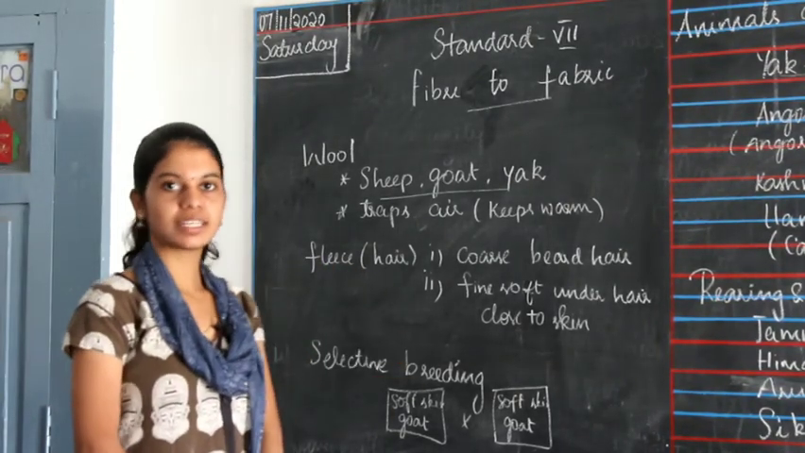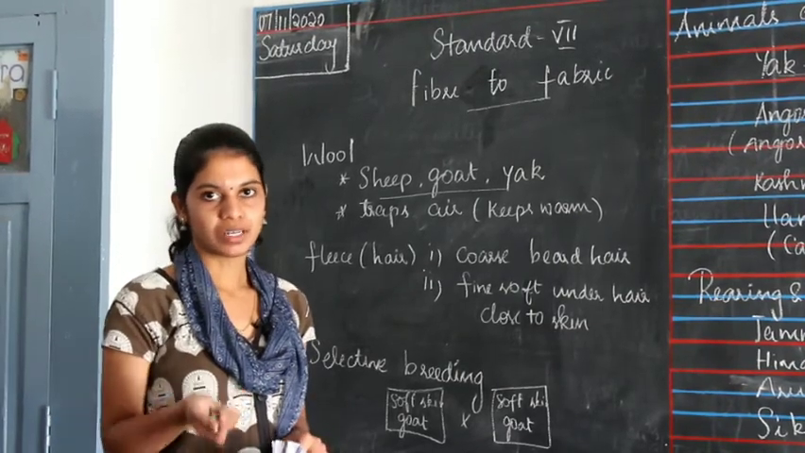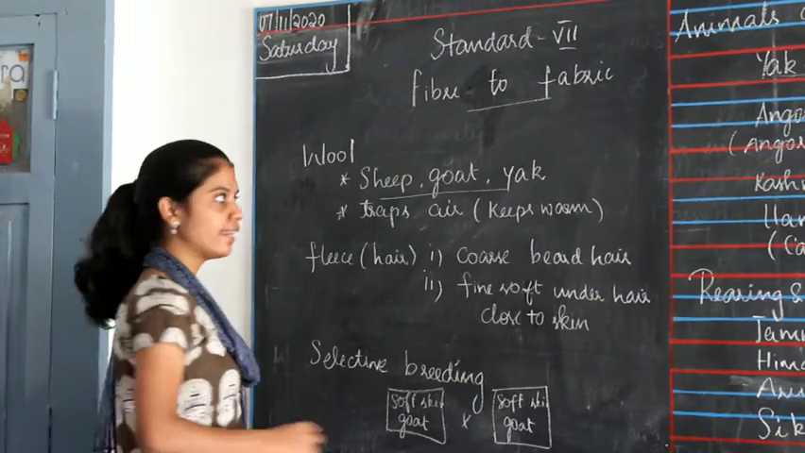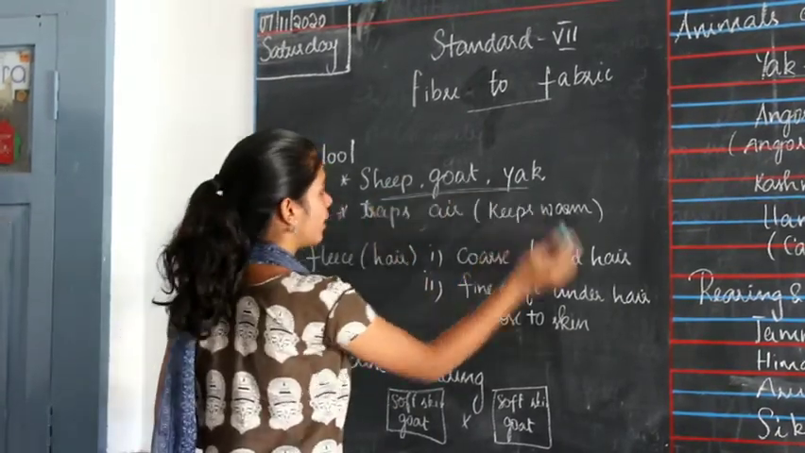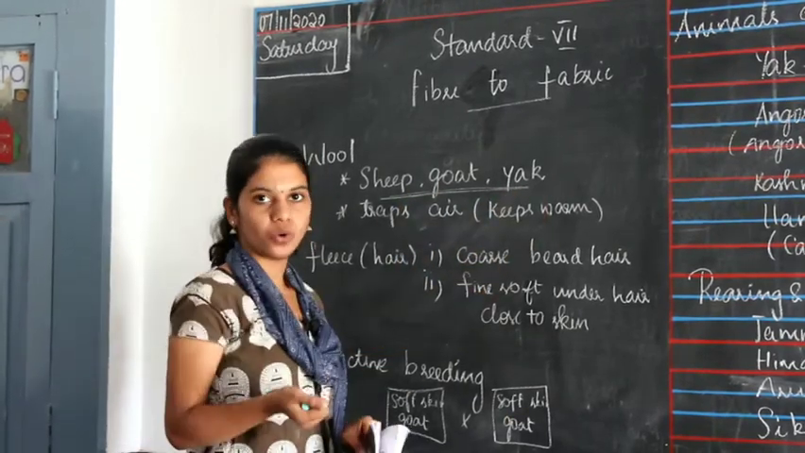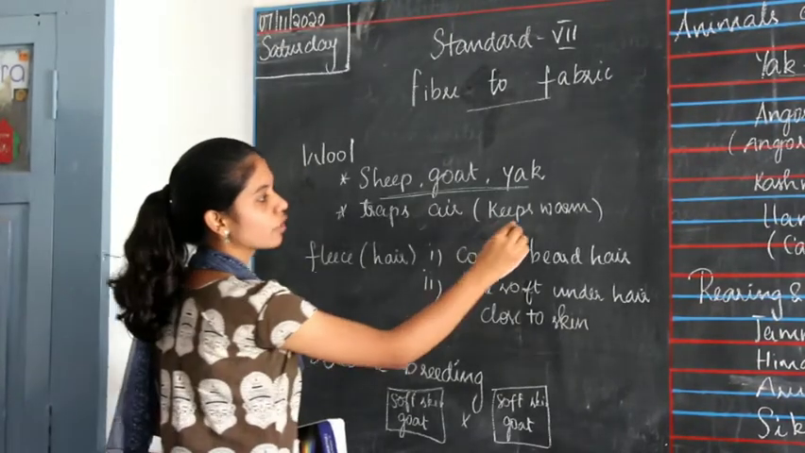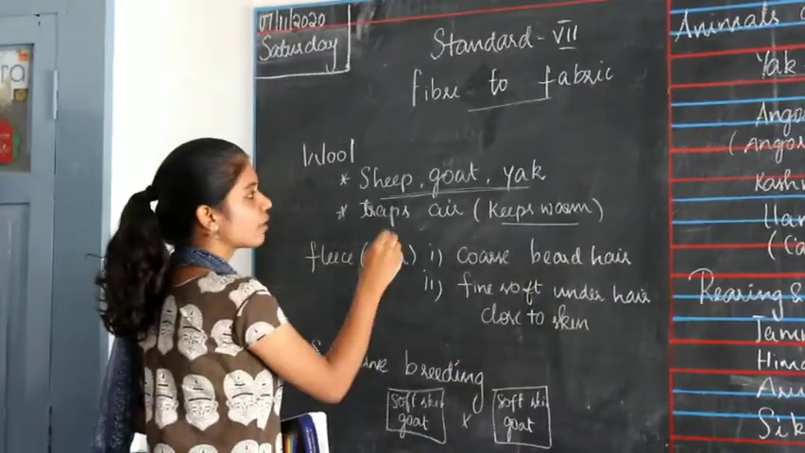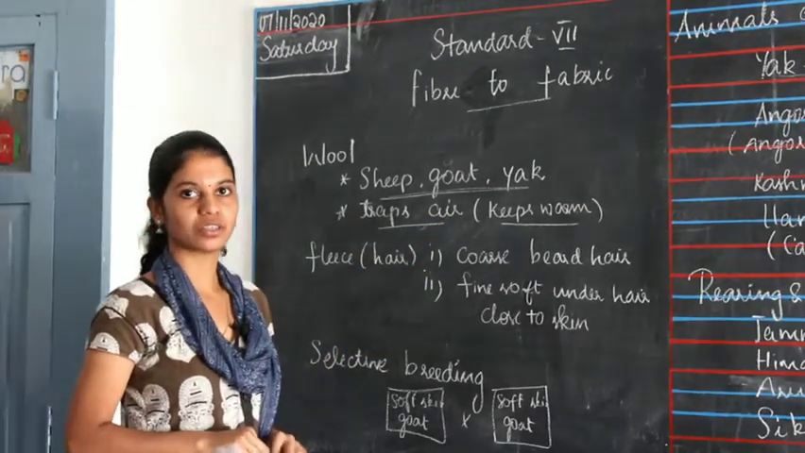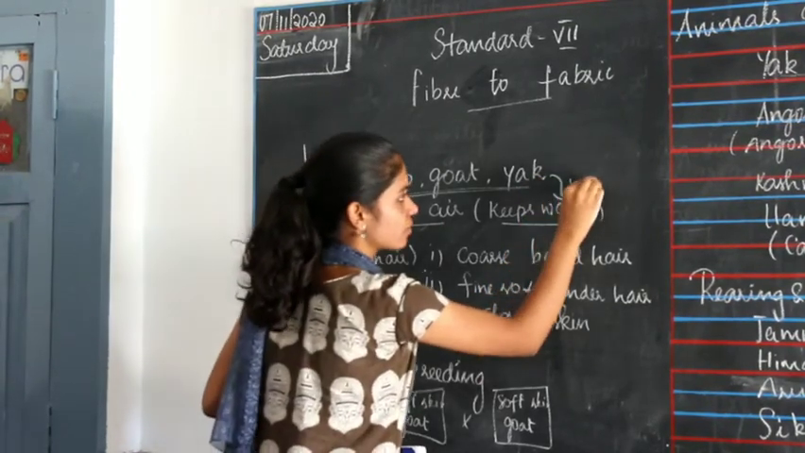We already learned in 6th standard that fibers are obtained from both animals and from synthetics. So today we are going to see wool. Wool is mainly obtained from sheep, goat and yak. So these are the animals that give us wool. Why do they have wool? Because they want to keep warm. Wool traps air, which is a bad conductor of heat. So it keeps them warm during winters.